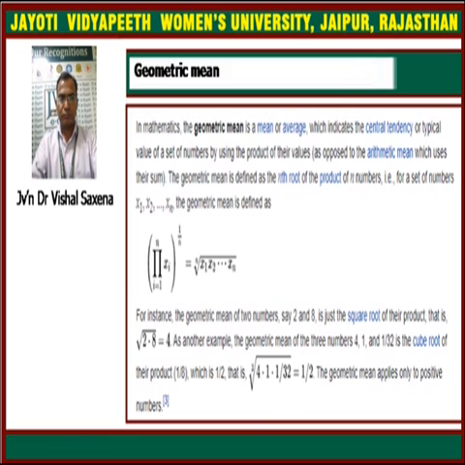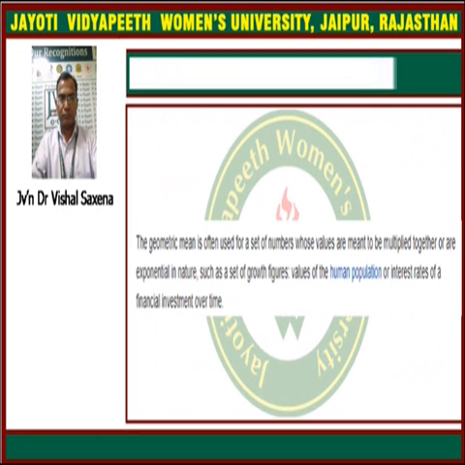Next, suppose we have the numbers 4, 1 and 1 upon 32. There are three numbers, so the geometric mean is 4 into 1 into 1 upon 32 raised to the power 1 upon 3, which is equal to 1 upon 2. So 1 upon 2 is the geometric mean of the data.